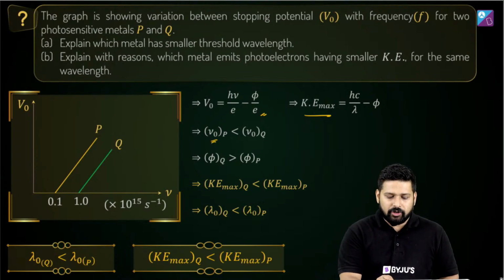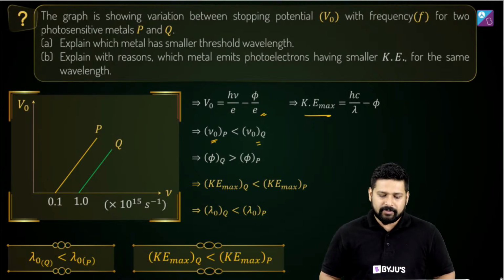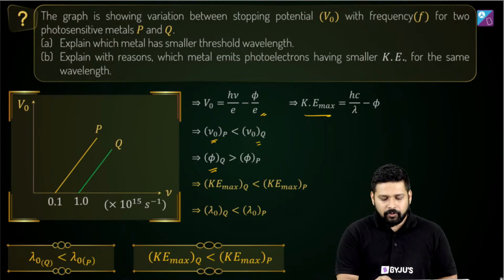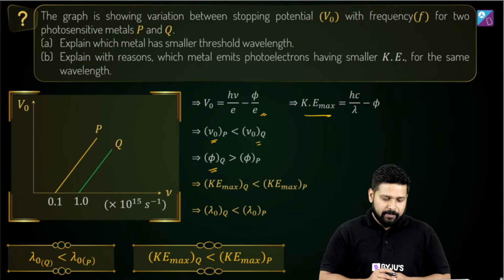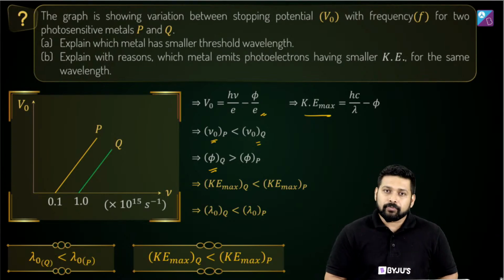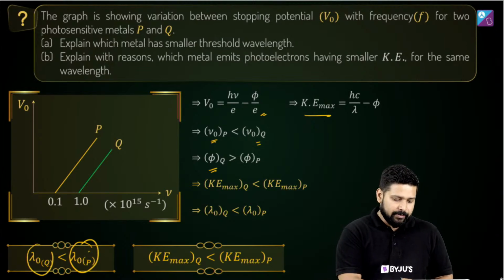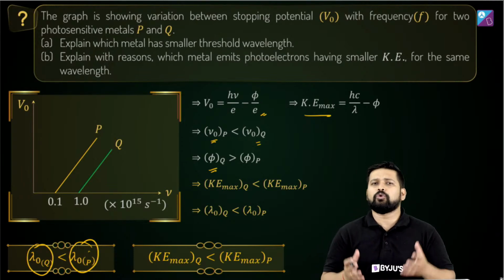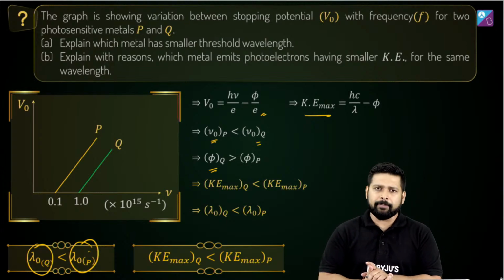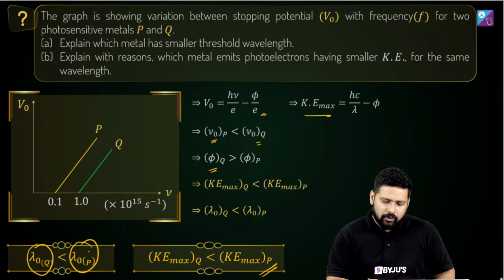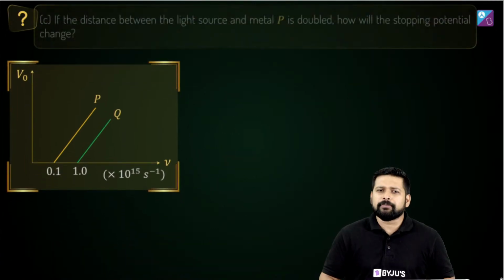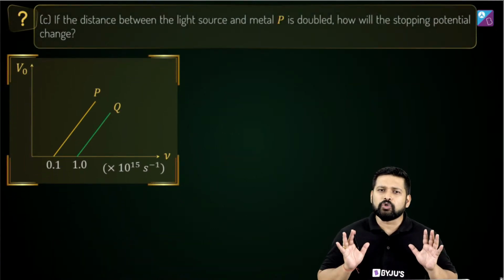Now you know that the stopping potential of P is less than the stopping potential of Q, correct? Which means that the value of phi will be greater for Q. That means that lambda naught for P has to be greater than lambda naught for Q. Once you know the expression of frequency, you also know the relation of lambda, correct? And the same thing with regard to the kinetic energy. Simply put, this is what you get.